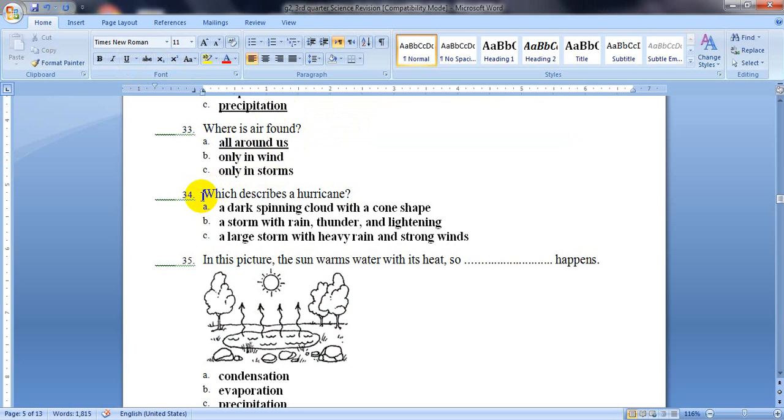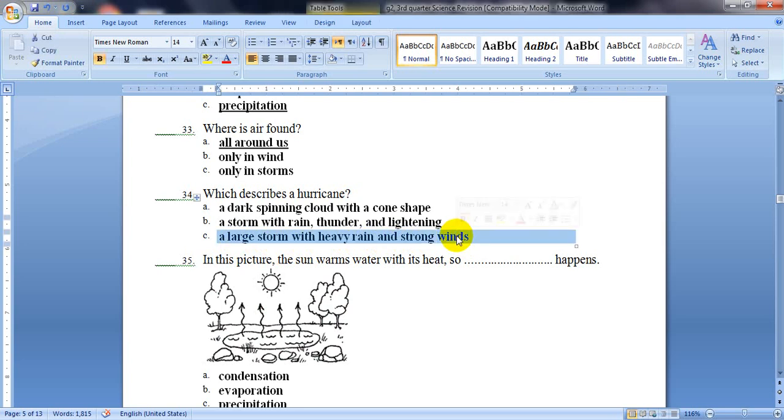Question number 34. Which describes a hurricane? As we said, a hurricane is a kind of severe weather. But how can we describe it? Is it a dark spinning cloud with a cone shape? Or a storm with rain, thunder, and lightning? Or a large storm with heavy rain and strong winds?